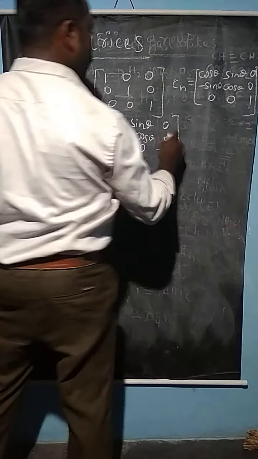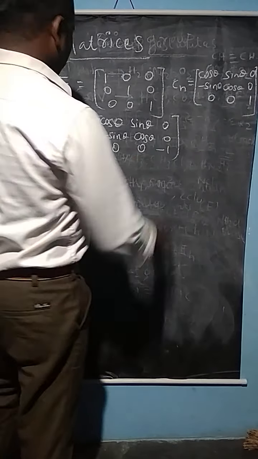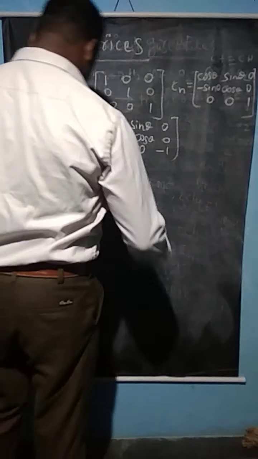That is the difference between the principal axis of symmetry and the improper axis of symmetry.